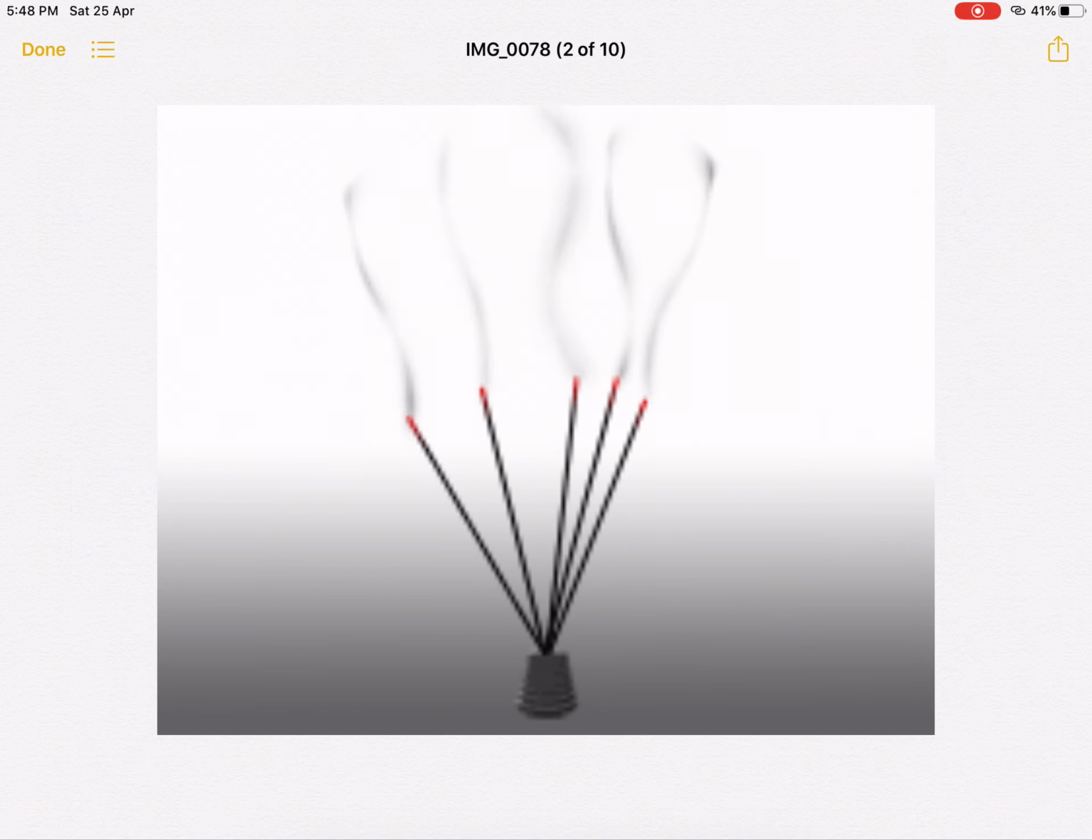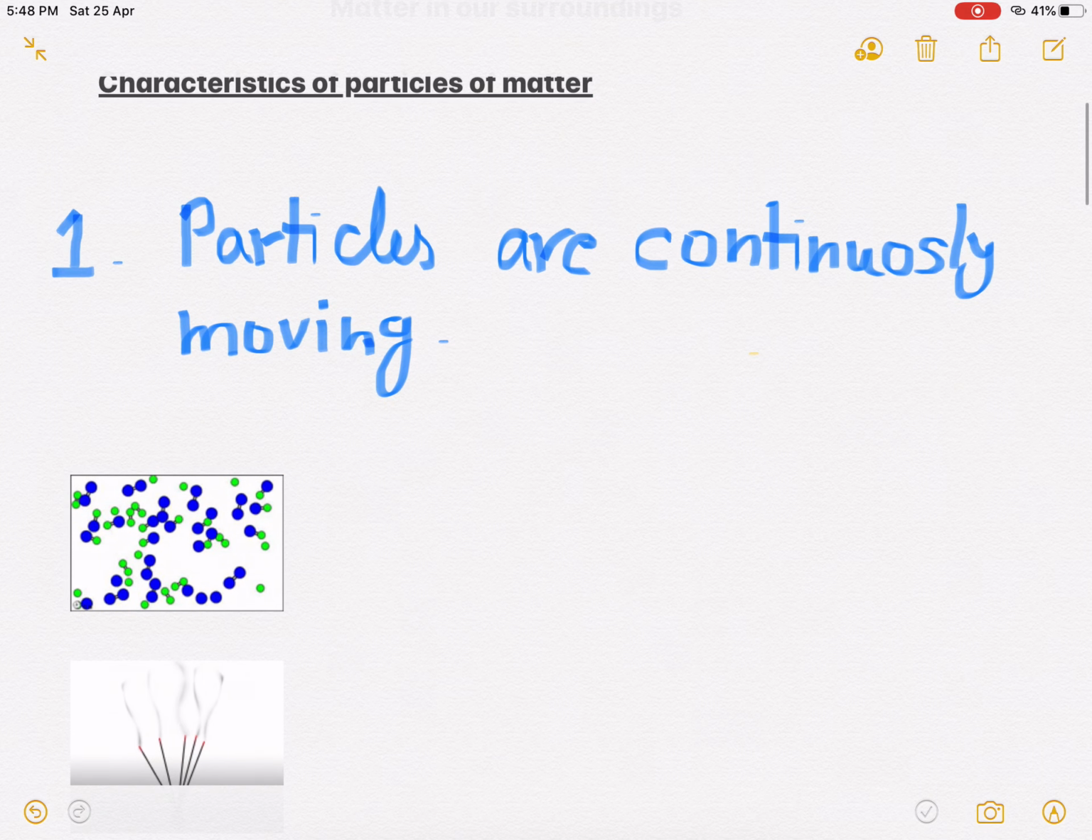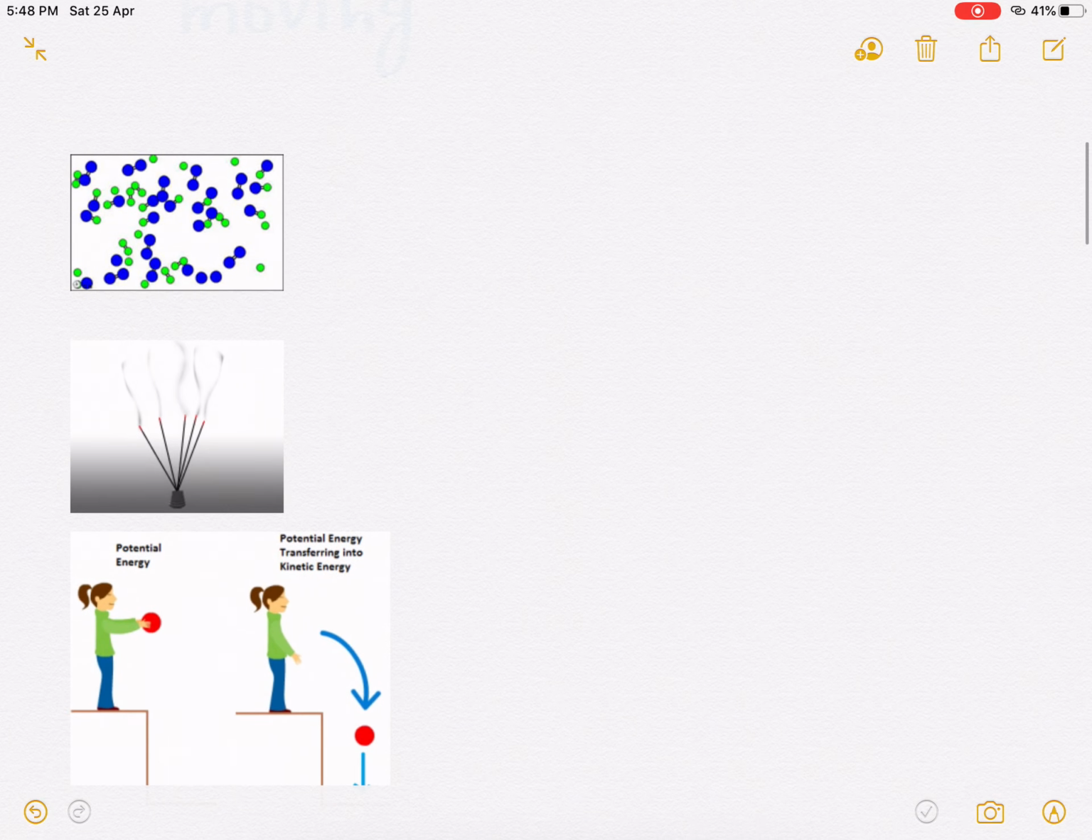If you light an incense stick in any corner of the room at your home, you can smell it easily wherever you are, because the particles of matter are moving continuously. This proves that. So the particles possess, what do we call this, kinetic energy. Why are they moving, and which type of energy do they have? It means they have kinetic energy.